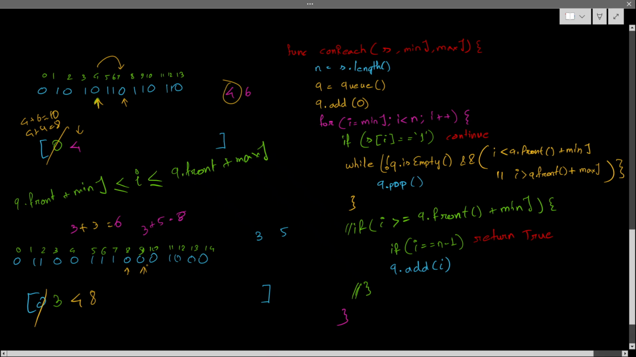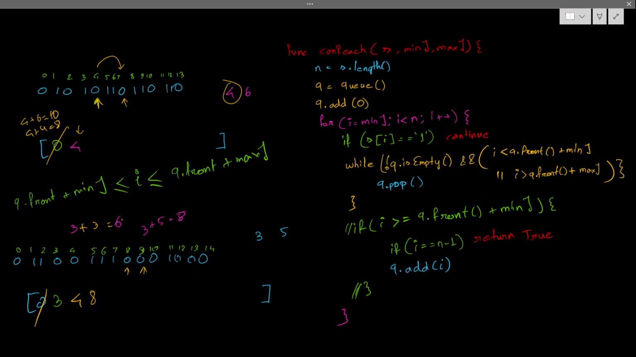For the 9 case, I'm checking whether Q front is less than minimum. No, it is not the case, it's false. But here it is exceeding the case. 3 is exceeding the range of the current position. The current position is 3, the maximum range is 8, so I am exceeding. So 3 will be popped out. Fine, nothing big deal.